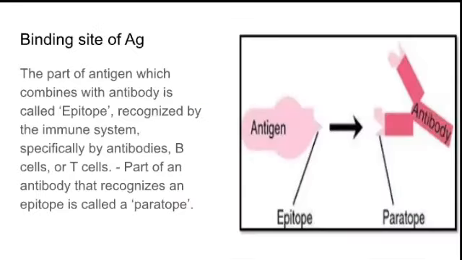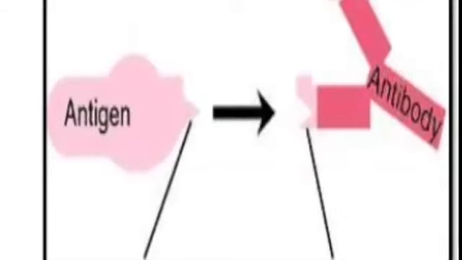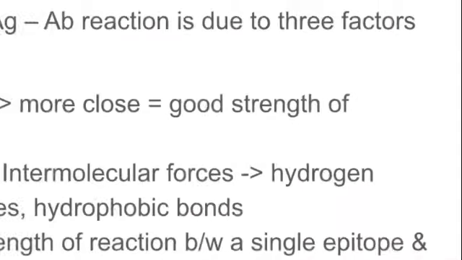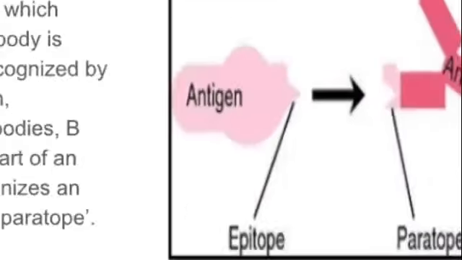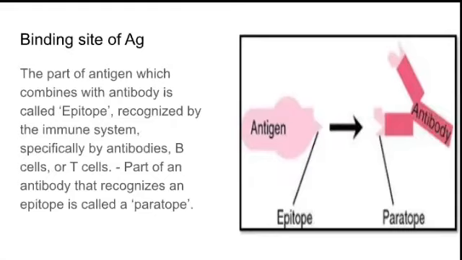The next one is binding site of antigen. We have discussed this in the structure of antibodies: the part of the antigen which combines with the antibody is called epitope, and the part of the antibody which combines with the antigen is called paratope. So if this is the antibody and this is the antigen, the site where the antigen goes and gets attracted towards the antibody, we say it is the epitope, and the site on the antibody which attracts the antigen is called paratope. So a part of an antibody that recognizes an epitope is called paratope.